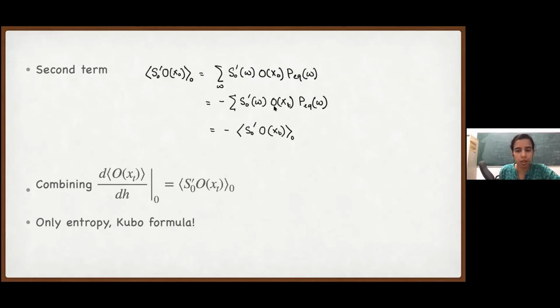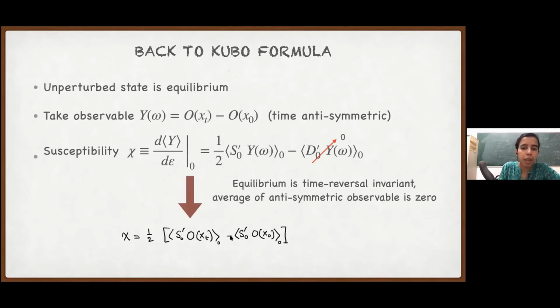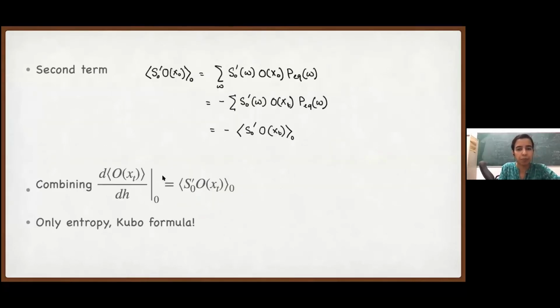So the initial configuration becomes the final configuration now in the reverse path. And then P equilibrium of course is invariant. So we have that this S prime 0 O x naught is the same as minus S prime 0 O x_t. Okay, so these two terms now become the same. This is minus this thing. So just this half factor is going away, and we have only S naught prime O x_t in equilibrium.